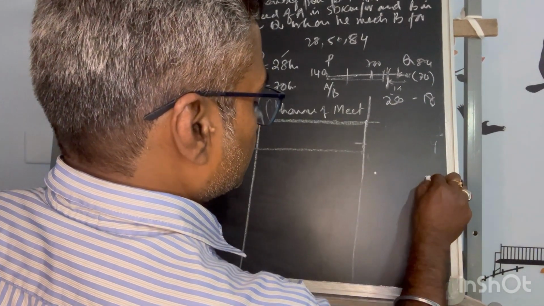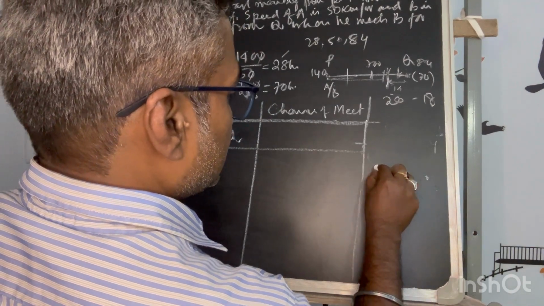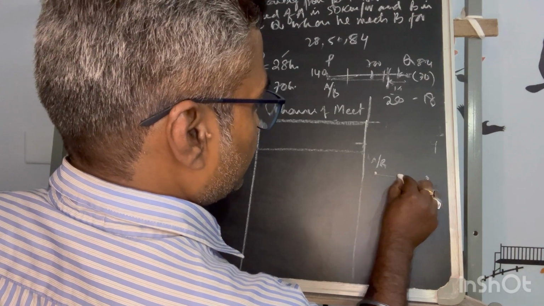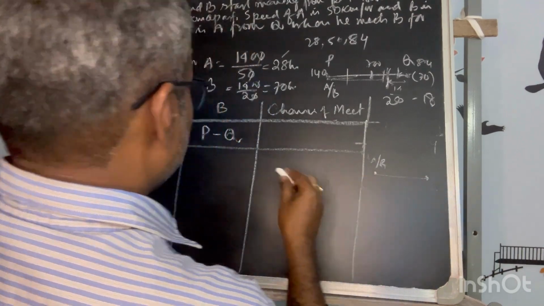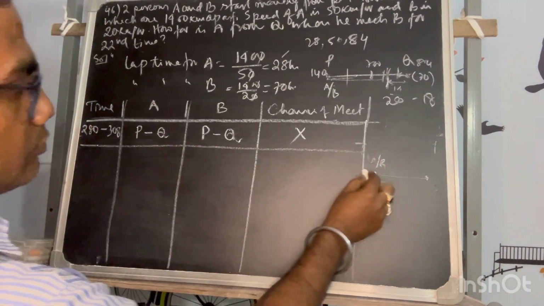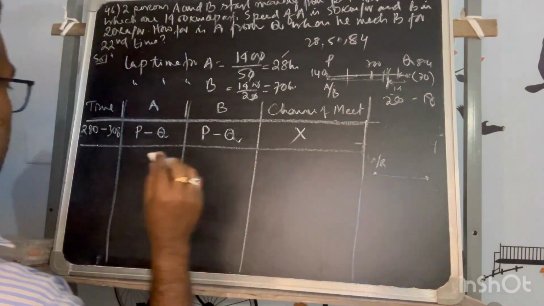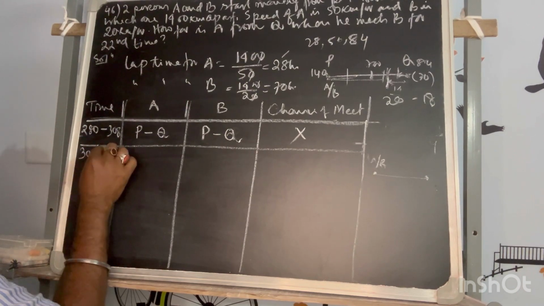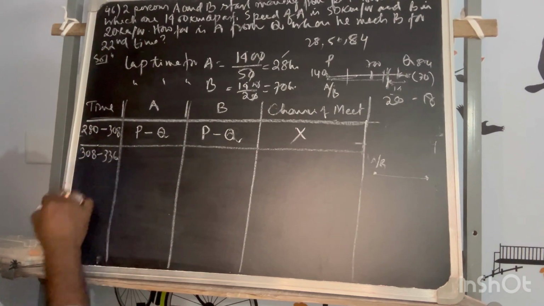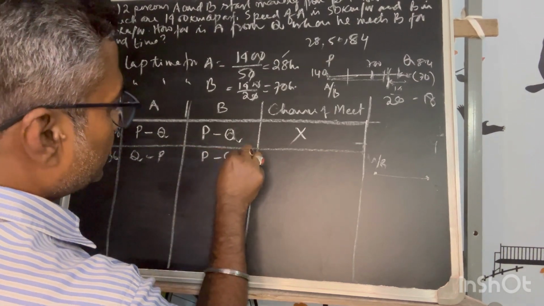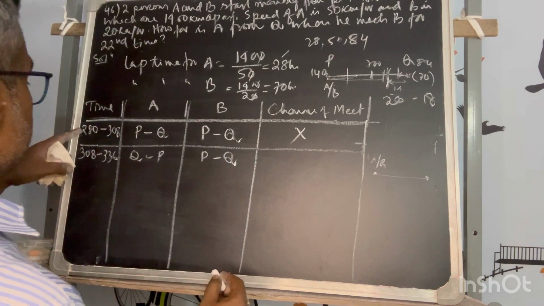Now P to Q again, A and B. A is faster, is moving. So in the first lap there is no chance of meet as usual because they are moving in the same direction, starting from the same point, no meet. 308 to 336, Q to P, he is still moving on because he needs 70 hours.